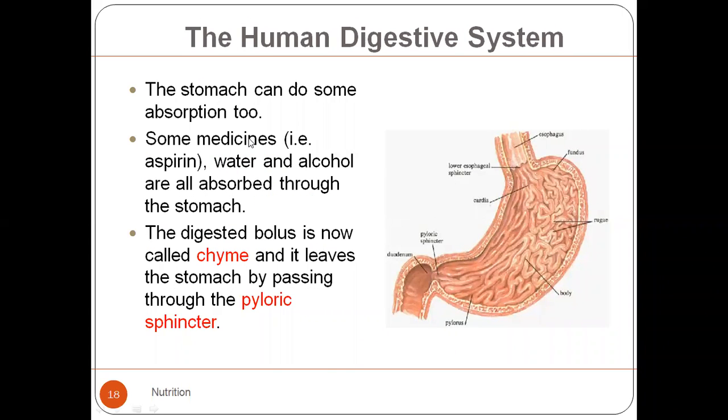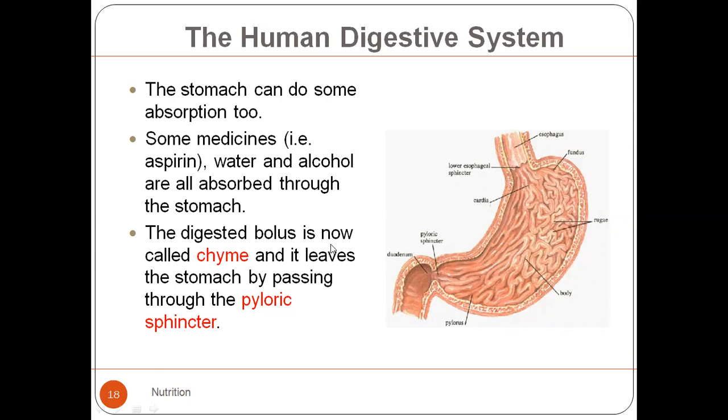The stomach can also do some absorption. A little bit of absorption takes place in the stomach. Some medicines like aspirin, water, alcohol can be absorbed through the stomach by simple diffusion.